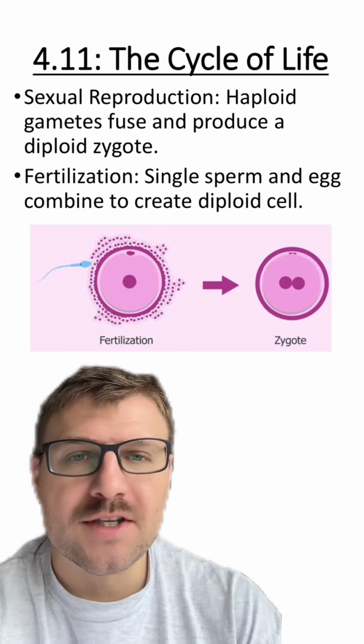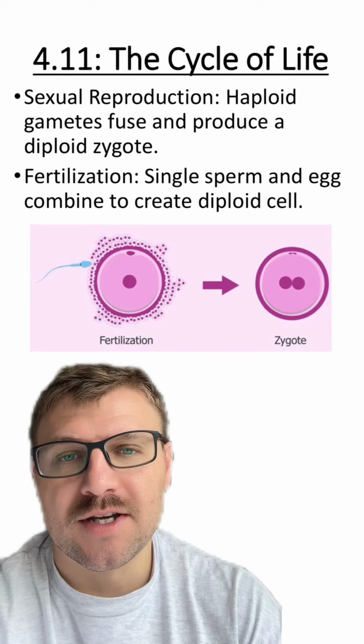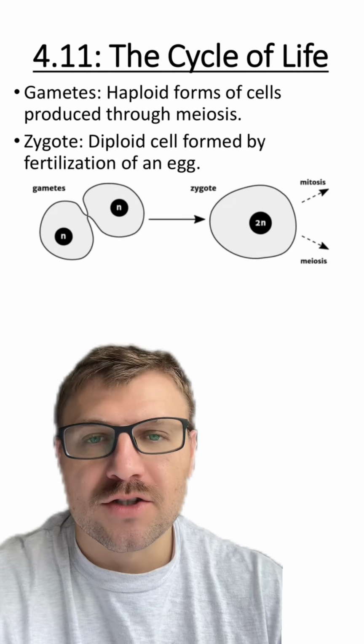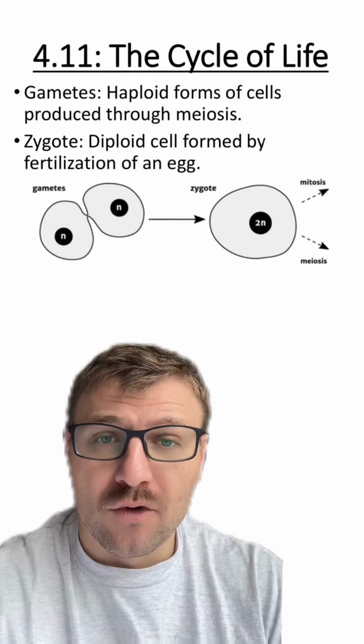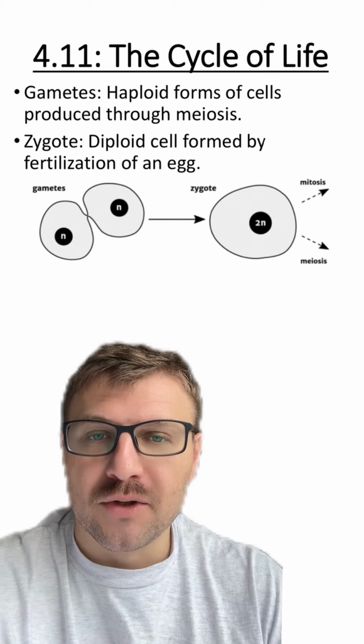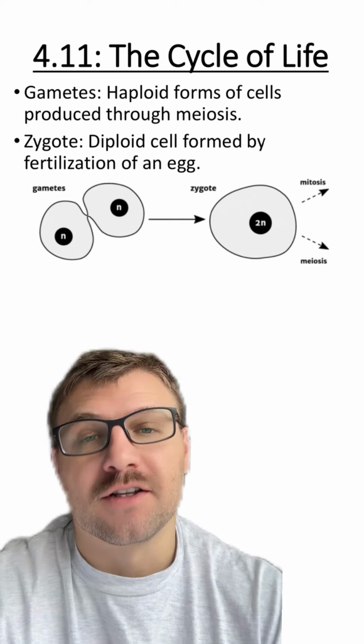Just as a review, sexual reproduction is when two haploid cells are going to fuse together to produce a diploid zygote. We typically refer to the gametes as the haploid forms of the cells that are produced through meiosis, and zygotes are the diploid cells that are formed through fertilization of an egg.